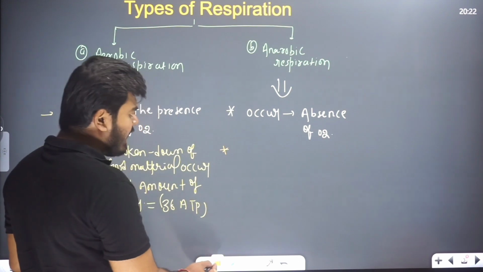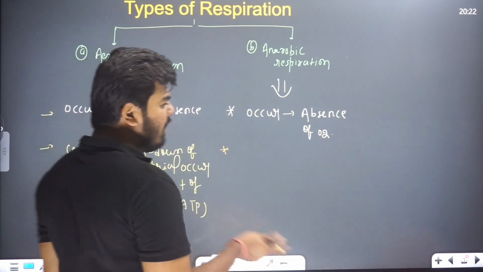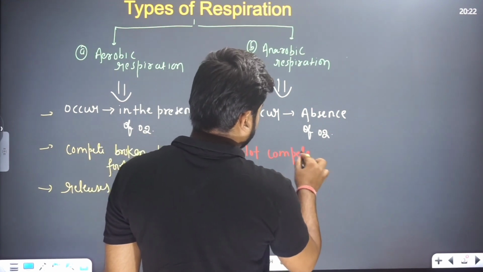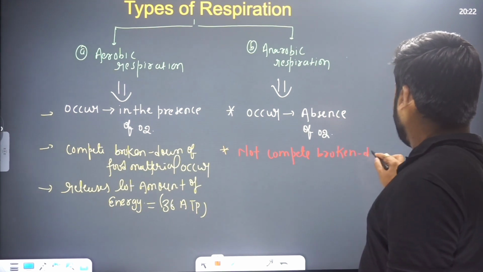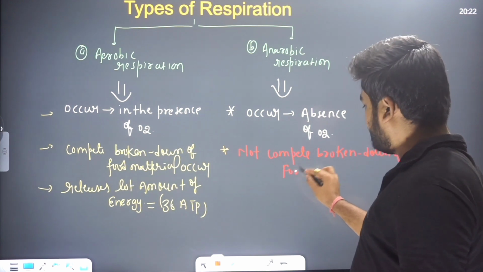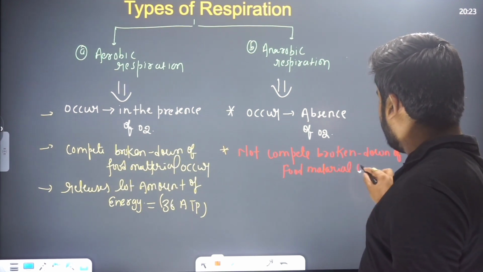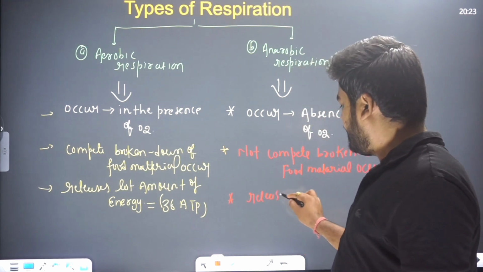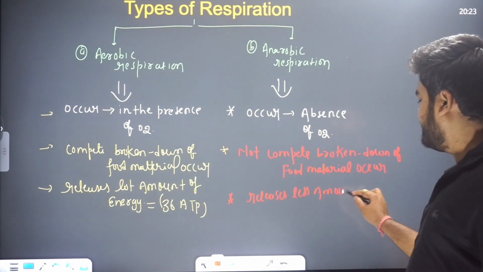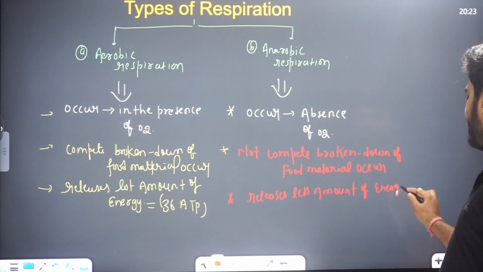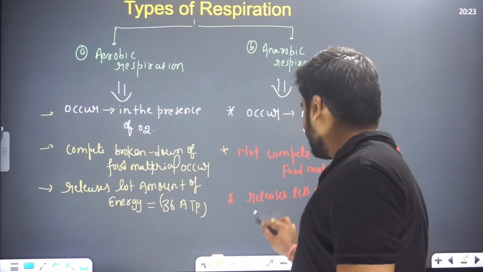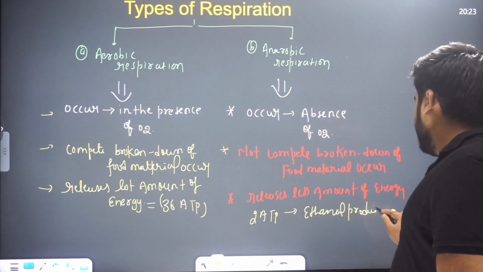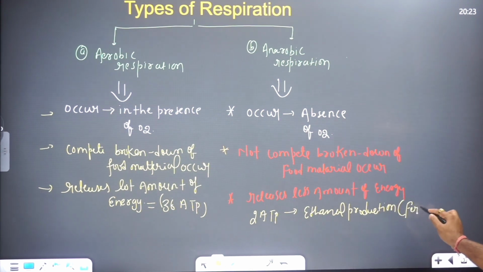But in the case of anaerobic respiration, here not complete breakdown of food material occurs. If the food particle is not completely broken down, then here less energy is released. As I told you, beta, less energy means 2 ATP is released in ethanol production, and the ethanol production process is called the fermentation process.